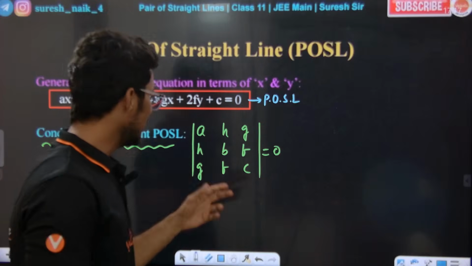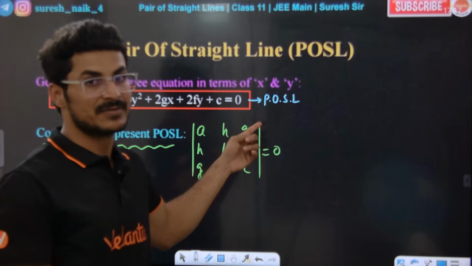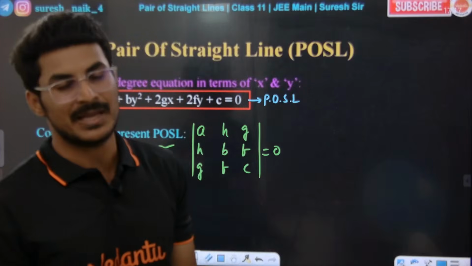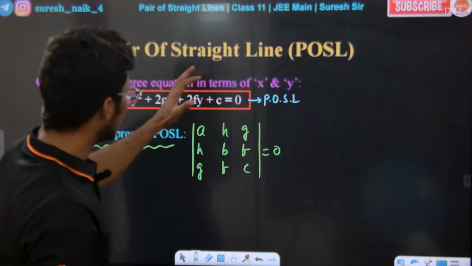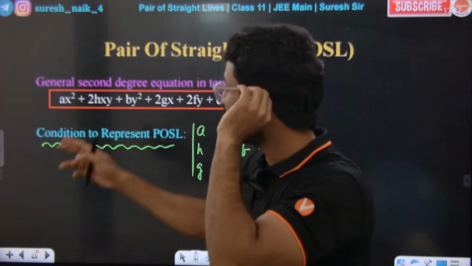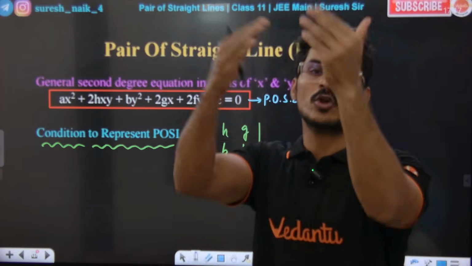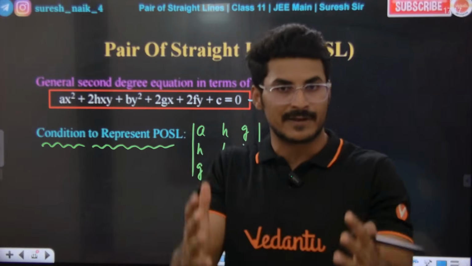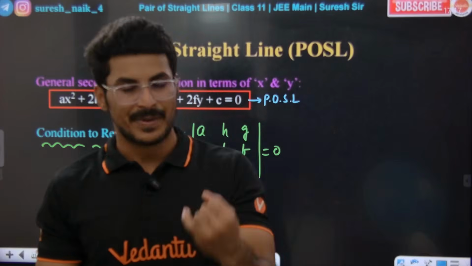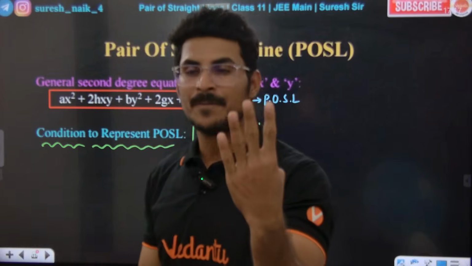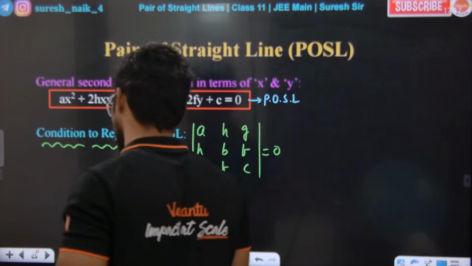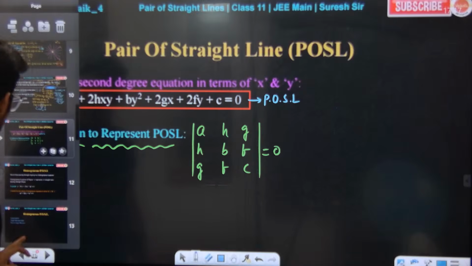If the condition is satisfied, it will be a pair of straight lines; otherwise it might be a circle, a parabola, an ellipse or a hyperbola. The same general equation can represent a circle too, but for a circle there will be another condition. Similarly, for parabola, ellipse and hyperbola, we will be having different conditions. This is the condition for a pair of straight lines. Okay sir, very good. Sir, I have a doubt, sir.